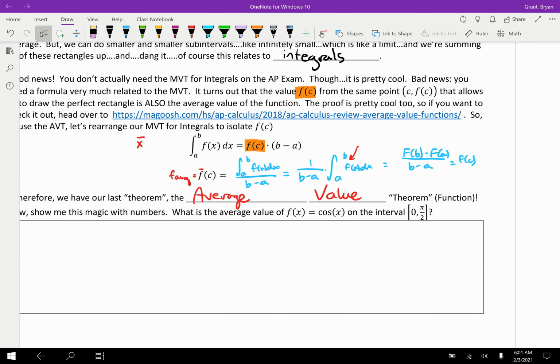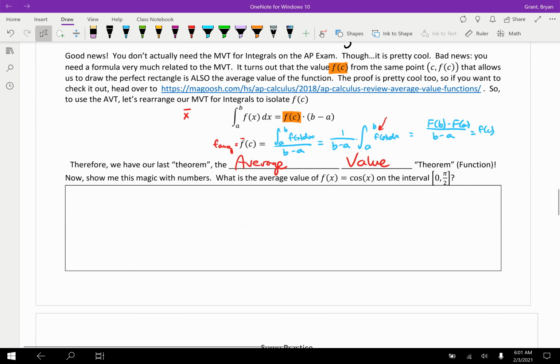It really has those same things where the function needs to be continuous and differentiable on the open interval, just like the mean value theorem, but they never ask you for that, so that's kind of a blessing. It's just find the average value. But I call it the average value theorem because it just seems, I don't know, fitting, the AVT, right?